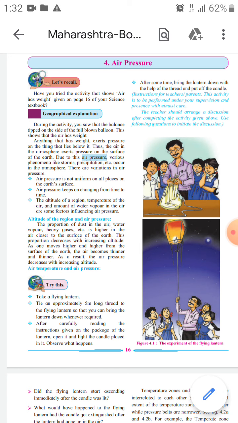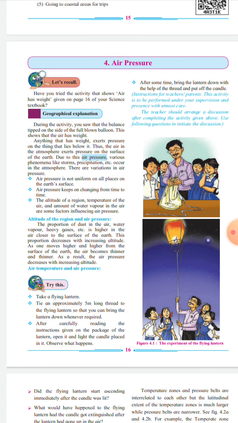Yes, the one which is below. That book has greater pressure than the other, because when the weight is there, then it exerts pressure on that object, and as weight increases, pressure also increases.